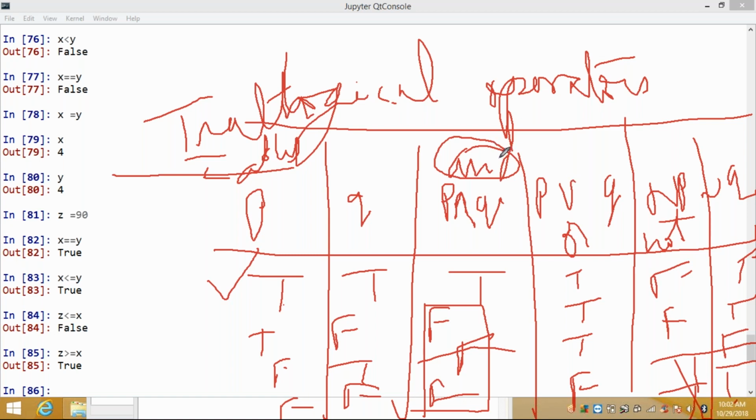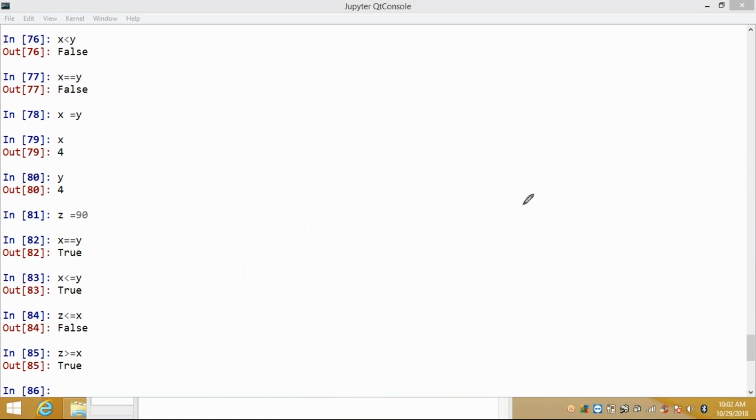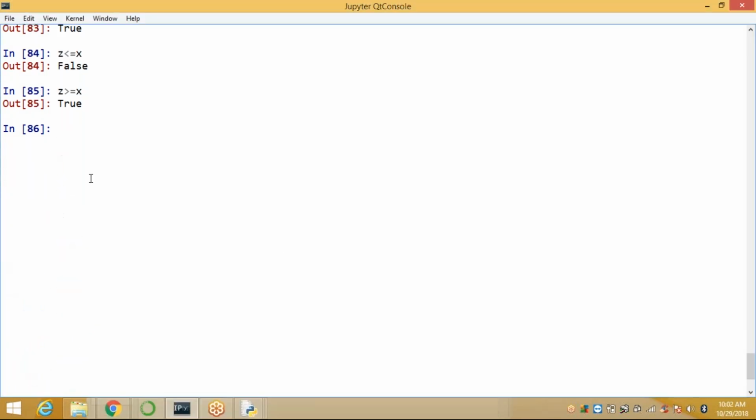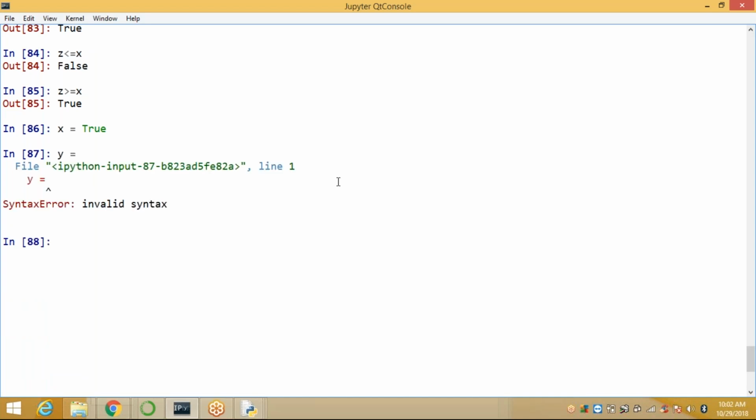So this is the way you can use the AND, OR, NOT operators in Python. How to use it? See here. Suppose x is equal to true and y is equal to false. z is equal to true double equal to true, and w is equal to false double equal to true. So x and z are true, y and w are false here.